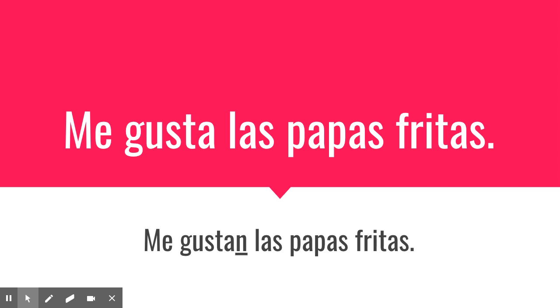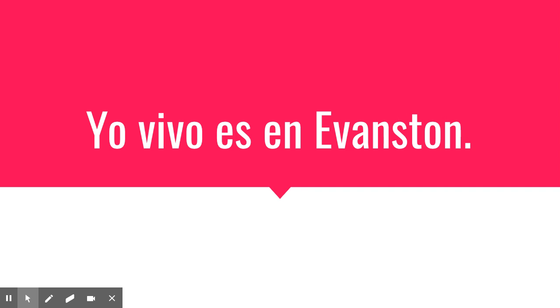Okay, so this is something we haven't really reviewed yet in class, but we say me gusta if the thing we like, there's only one of them. So we might say me gusta el pollo, but then we say me gustan if the thing we like is plural. So me gustan las papas fritas. There's more than one French fry, so we say me gustan. ¿Dónde está el error?